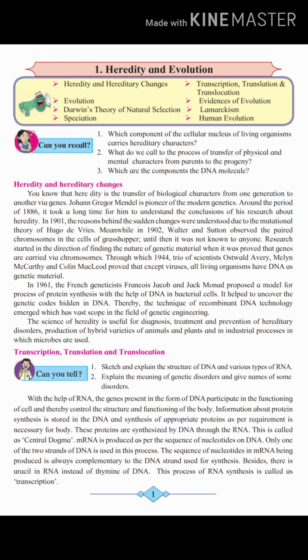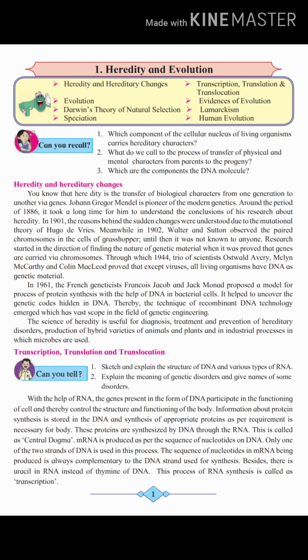A few scientists I would like to name here because we have to know how it all started. The first scientist that you all know, Johann Gregor Mendel, was the pioneer of modern genetics. You have all studied that he did experiments on pea plants, and he found how the genes transfer from the parent pea plant to the offspring, right? Now there were some changes also. Those changes happen because of mutation and other factors, as put forth by the theory of Hugo de Vries. You will study it in higher classes.